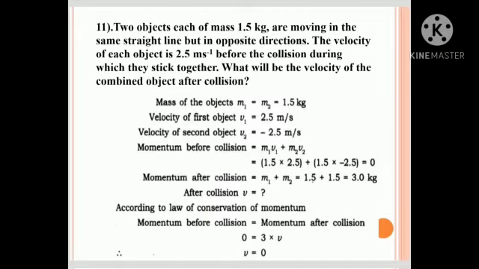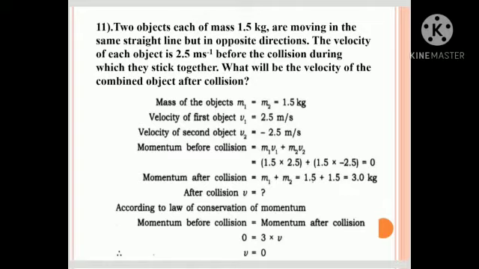11th one, two objects each of mass 1.5 kg are moving in the same straight line but in opposite direction. The velocity of each object is 2.5 meter per second before the collision, during which they stick together. What will be the velocity of the combined object after collision? Mass of the objects m1 equals m2 equals 1.5 kg. Velocity of the first object, v1, equals 2.5 meter per second. Velocity of the second object, v2, is minus 2.5 meter per second.